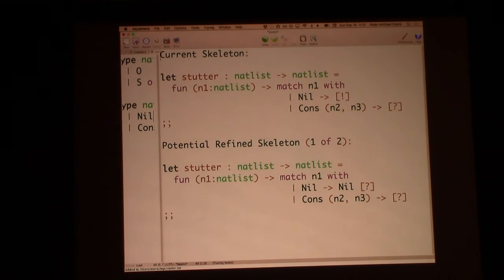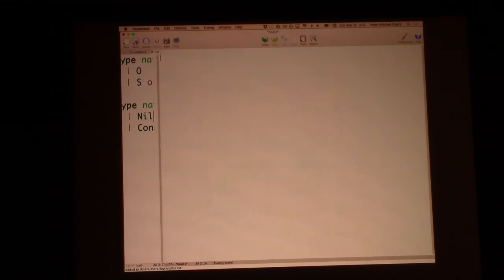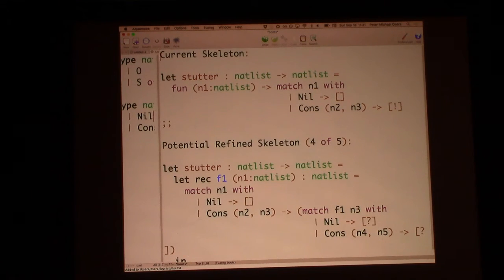For the nil case, I can fill in nil, and that's forced because the one example I have for when the list is nil is nil. And so I can go ahead and just select that through. And then for the cons case, it kind of runs off the side of the screen, so I apologize. But there are quite a few possibilities. And this is where this exponential blowup comes in.